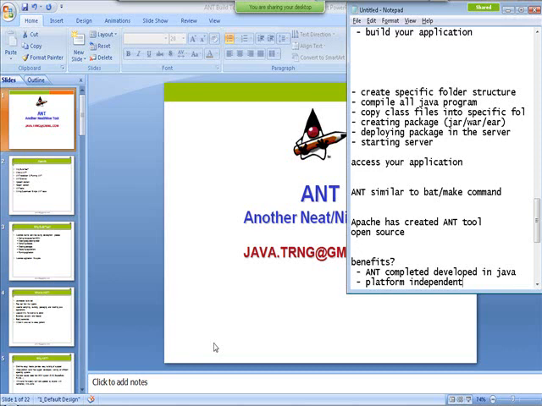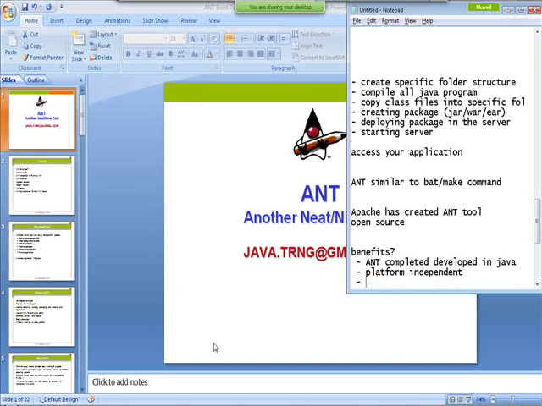So write an Ant script one time and you can run it in many places on many systems. Write once, run on different operating systems without bothering about the underlying operating system.